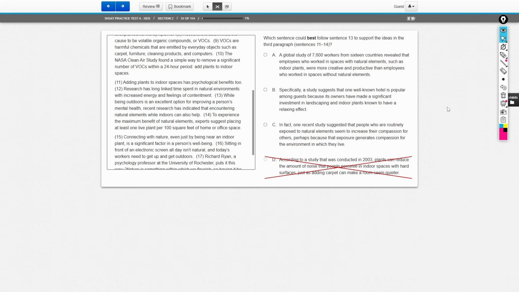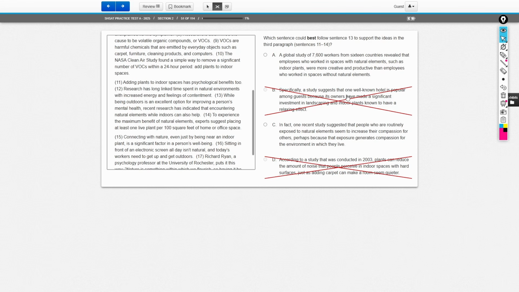All right. B says, specifically, a study suggests that one well-known hotel is popular among guests because its owners have made significant investment in landscaping and indoor plants. I'm going to stop you right there. Is any point of this passage ever going to talk about hotels? You guys should all be screaming no. This does not even mention hotels. So adding an example with a hotel here only distracts from our point. All right, finally, we look at choice A.